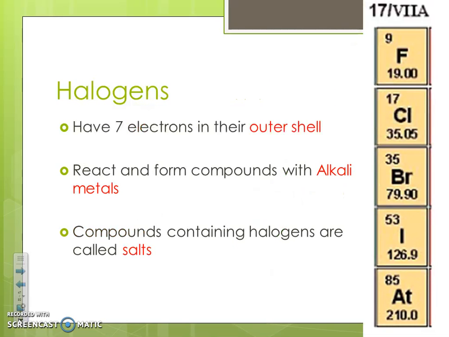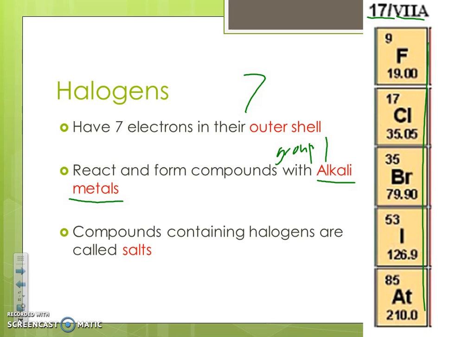Okay, then we go to the other side of the periodic table. Group 17, or group 7, starting with fluorine all the way down to astatine. These are called halogens, all right? They have 7 outer electrons. Remember group 7? 7 outer electrons. They're also very reactive, and they're actually going to react and form compounds with our group number 1, with our alkali metals.